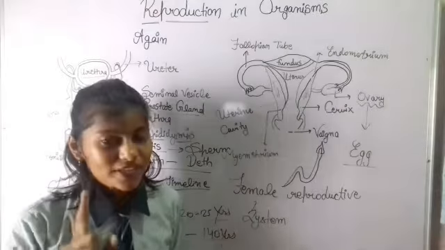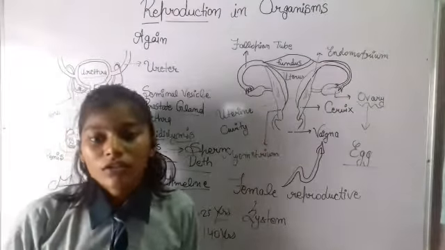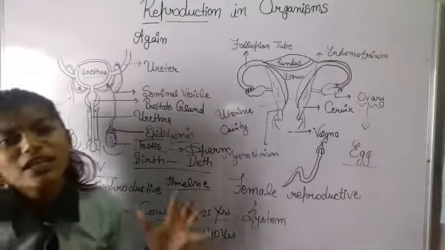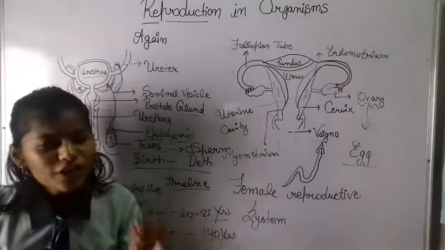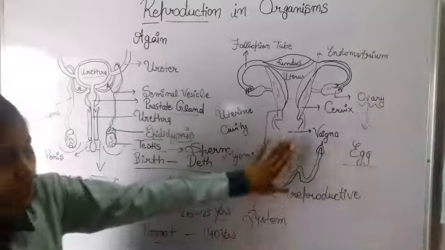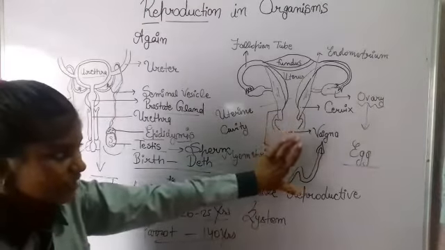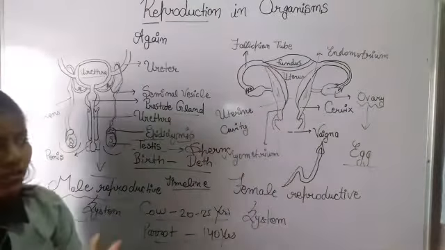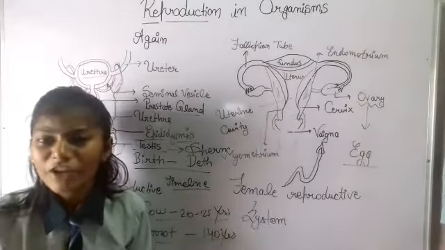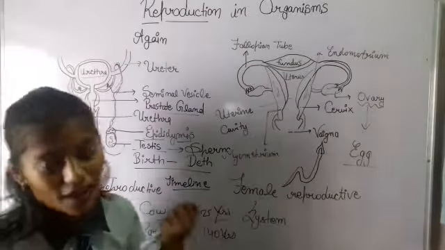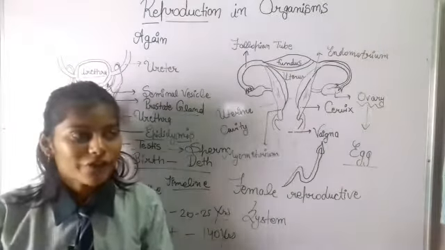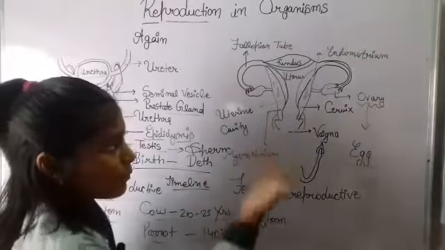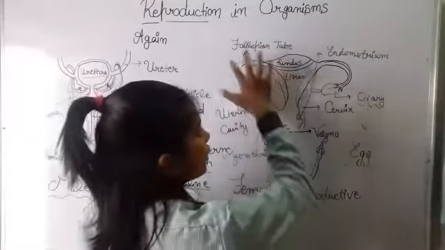I told you it's acidic in nature. The testes produce millions of very tiny sperms, and many of the sperms die here. Very few are left which can tolerate this environment, go upward, and then in the fallopian tube